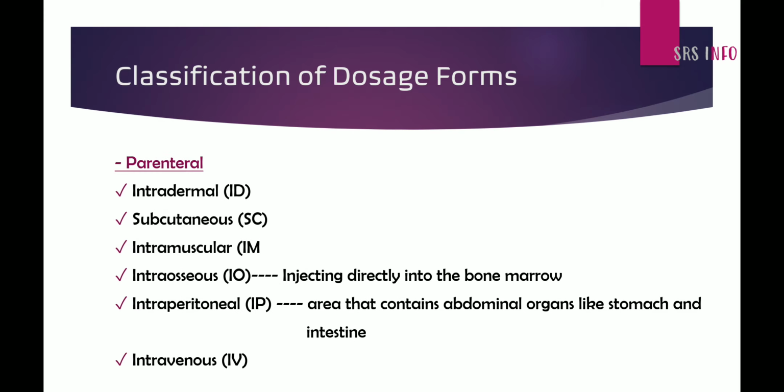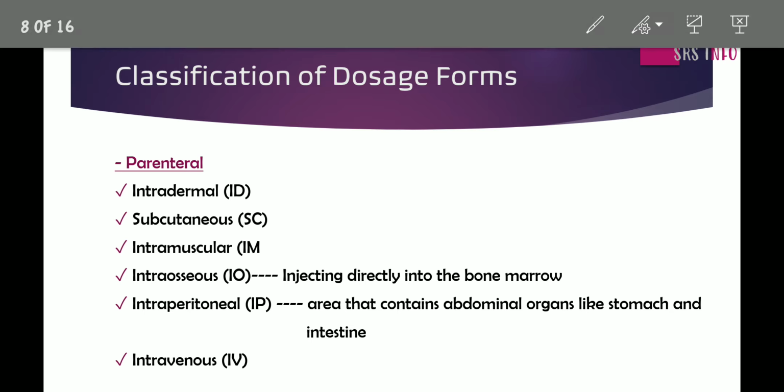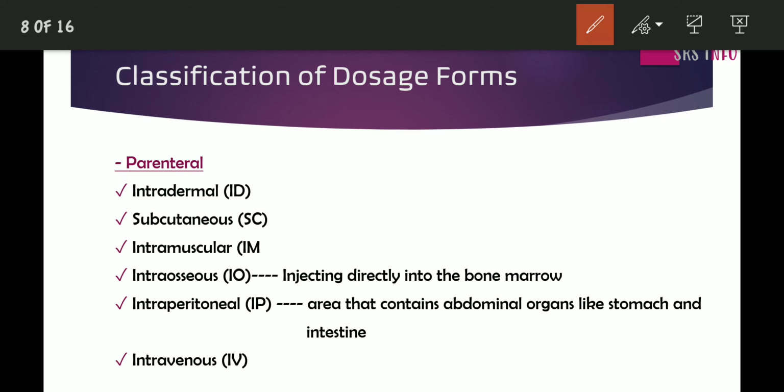And the next is parenteral route of administration. What is coming under parenteral route of administration? All these are coming under parenteral route of administration. These are intradermal, subcutaneous, intramuscular, intraosseous, intraperitoneal, intravenous drugs.